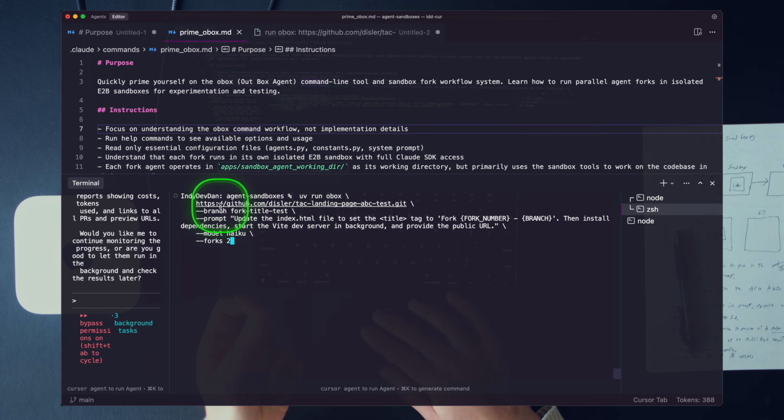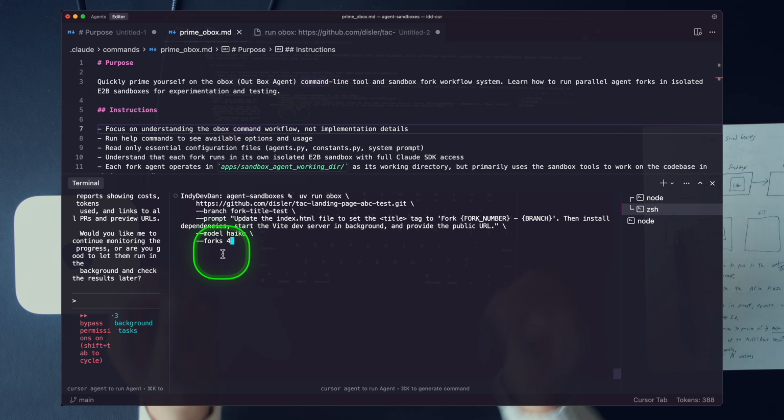UV run, obox, GitHub URL, there's the branch, and here's the prompt. Update the index.html file. We're going to set the title to the fork and the branch. Install dependencies, boot the server, provide a public URL, haiku, and let's set this to 4 forks. So we're going to have 4 versions run in parallel.